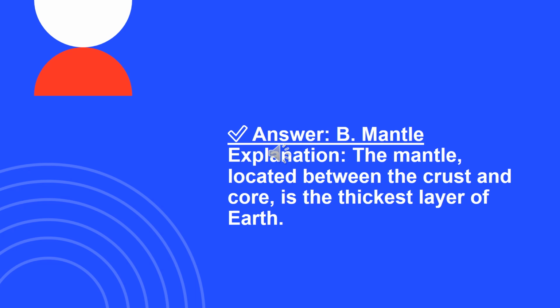Mantle. The mantle is the thickest layer, making up about 84% of Earth's volume. It lies beneath the crust and consists of semi-solid rock that moves slowly, causing tectonic activity. Why not the others? Crust is the thin outermost layer, only 5 to 70 kilometers thick. Outer core is liquid but not as thick as the mantle. Inner core is solid but much smaller than the mantle.